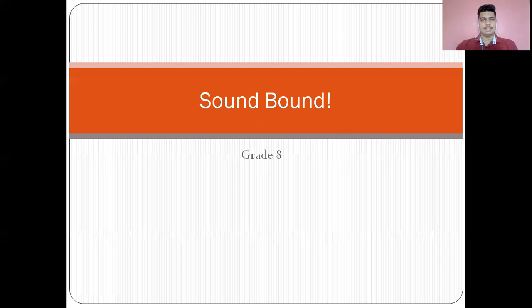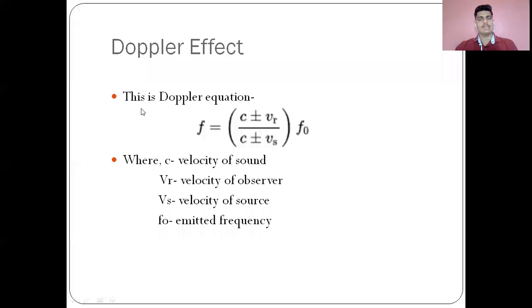So, this is the Doppler equation, which reads: F equals (C plus or minus VR) upon (C plus or minus Vs), into F naught.